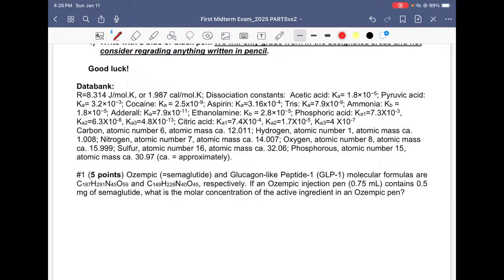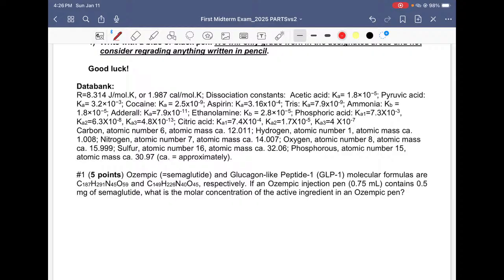The first question of this exam was worth 5 points. You can't imagine how many people got this question wrong last time, and I wanted to avoid the same thing happening again. The question says: Ozempic, which is also known as semaglutide, and the glucagon-like peptide 1, GLP-1, have the molecular formulas C187 H291 N45 O59, and C149 H226 N40 O45, respectively.